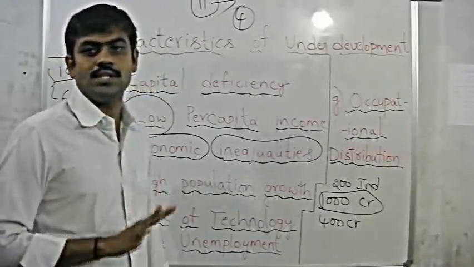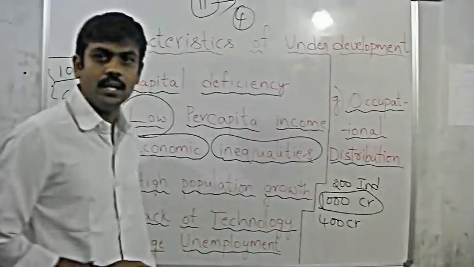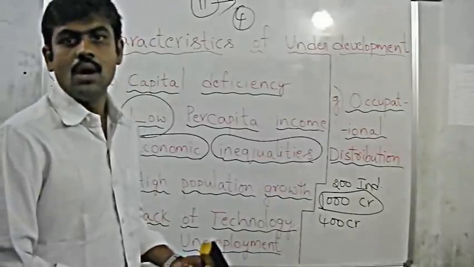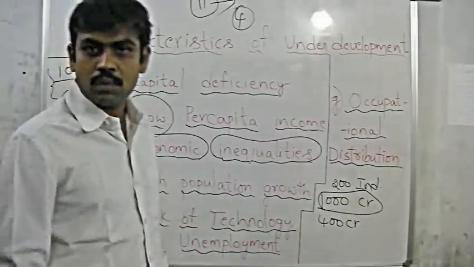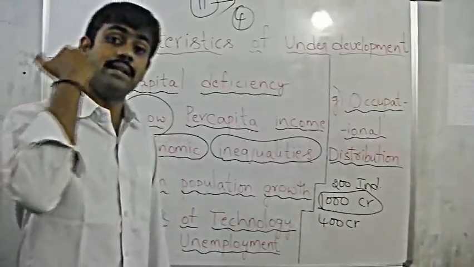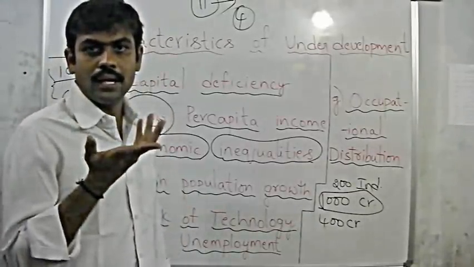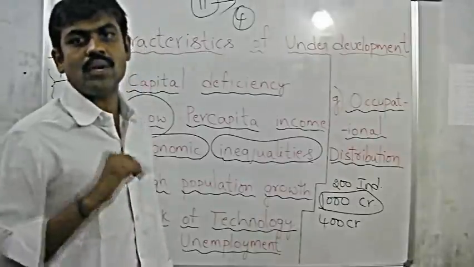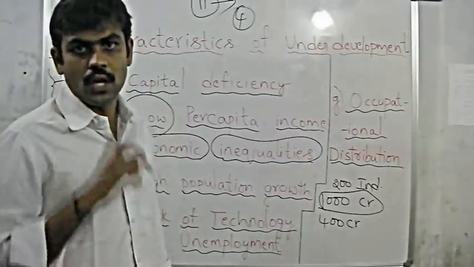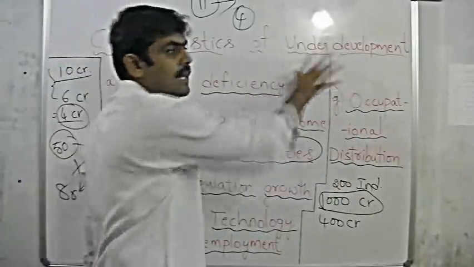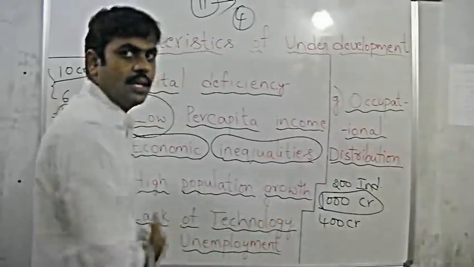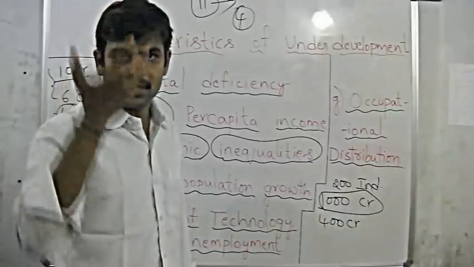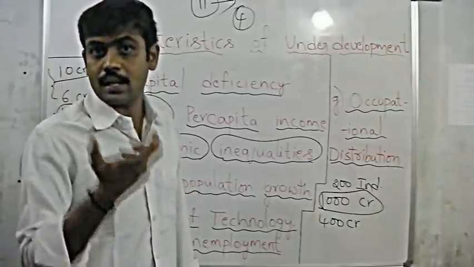If you do not have technology, that is, simply lack of technology, then you cannot go for fuller use of natural resources, or you cannot increase the quality or the quantity of production. Sometimes, rather than hard methods, some technical methods will increase the quantity as well as the quality of production. So those countries which are underdeveloped cannot use the technology because they will not have the technological information in their hands. They have to import it from some other countries, but it incurs huge costs.